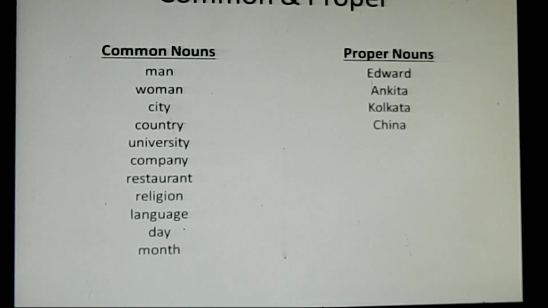Let me ask you a question. Do you notice something about proper noun? We have the examples there on the screen. Okay, four examples of proper noun. What do you notice in this?